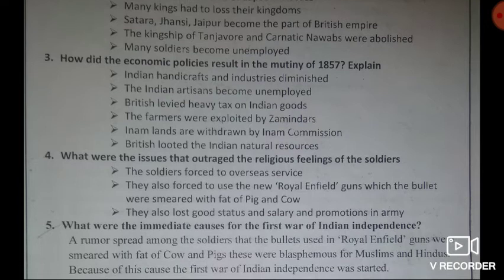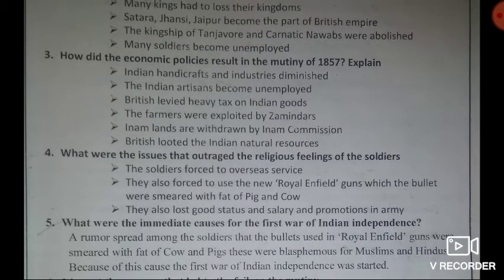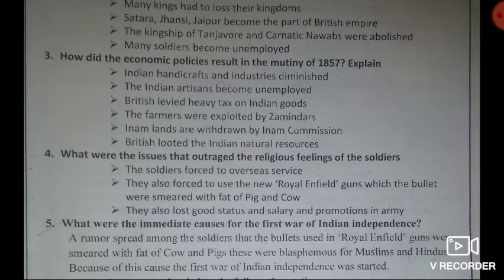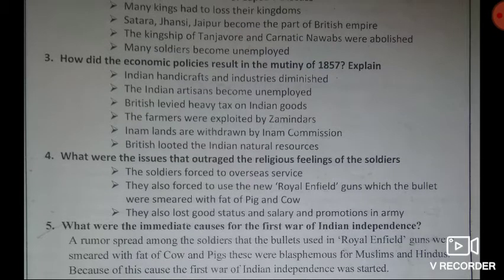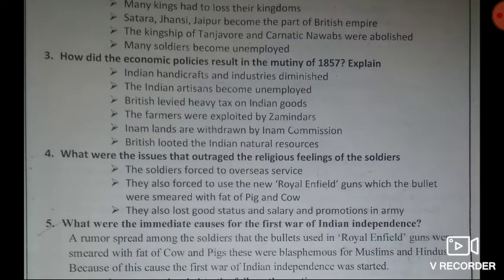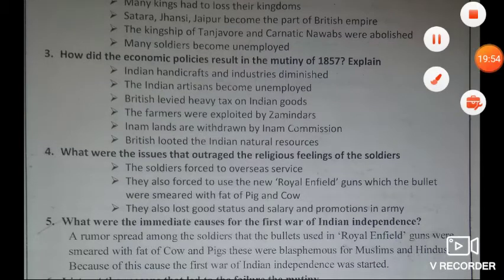Then third question, how did the economic policies result in the mutiny of 1857? Explain. Answer. One, Indian handicrafts and industries diminished.